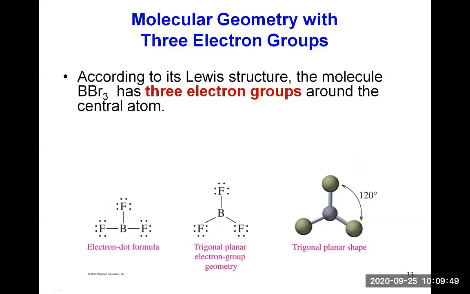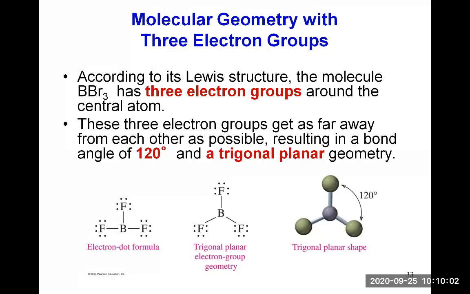Remember how boron only needs 6 electrons to be satisfied. And so those 3 electron groups will try to be as far away from each other as possible, and this will lead to a trigonal planar geometry. Trigonal planar. Trigonal because it's in the shape of a triangle, and planar because all atoms are in the same plane. It's a flat structure.